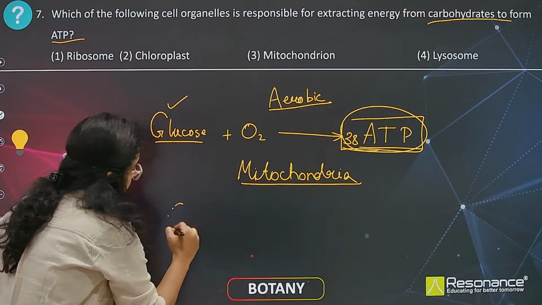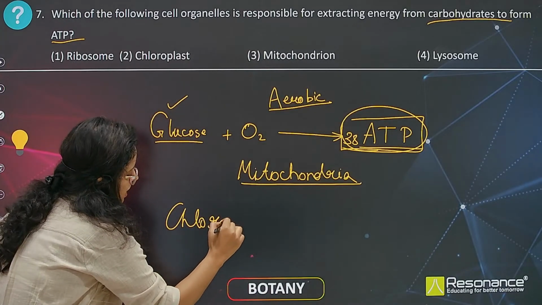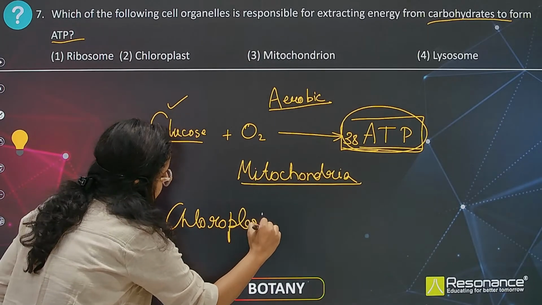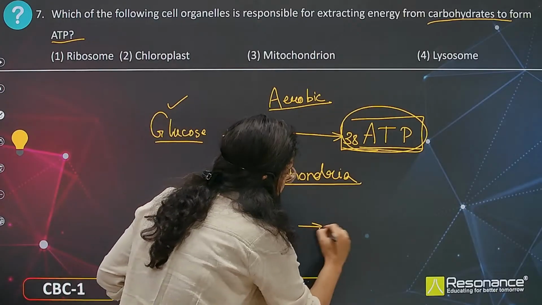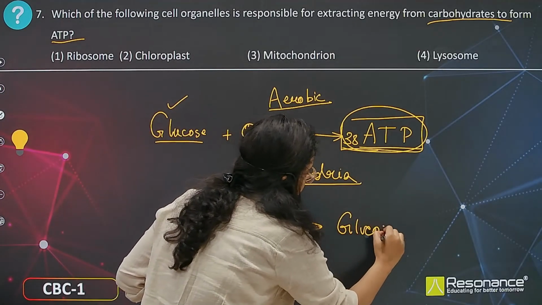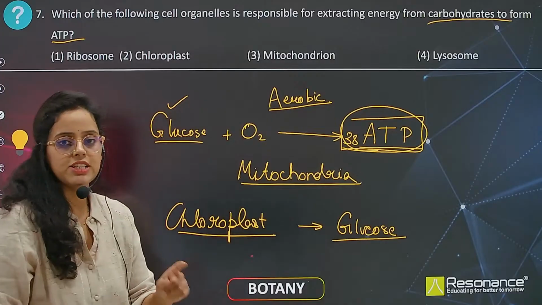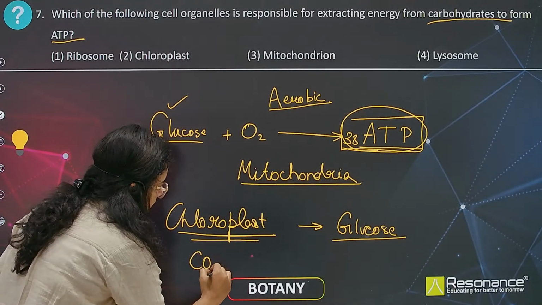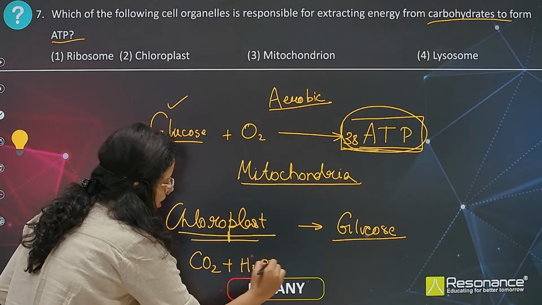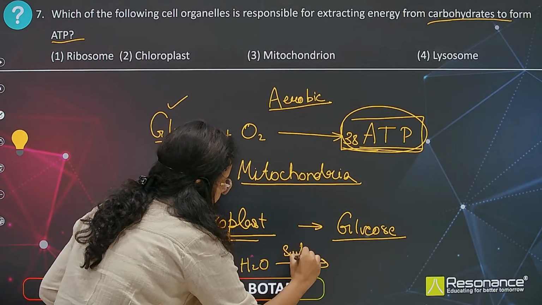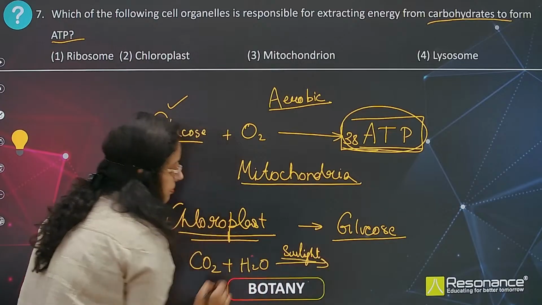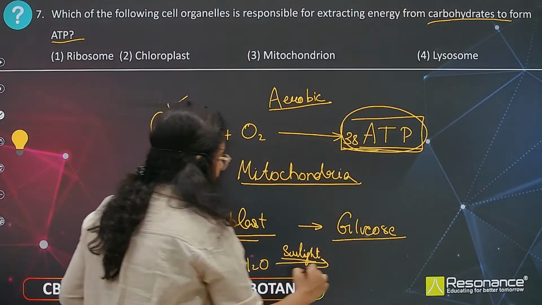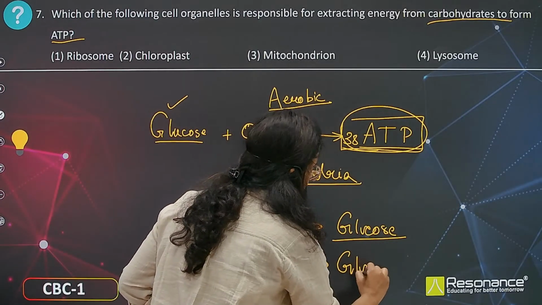Whereas in chloroplast, the glucose formation takes place. In plant cells, the chloroplast is the site where carbon dioxide, water and sunlight, which is taken up by the chlorophyll pigments, result in glucose formation.